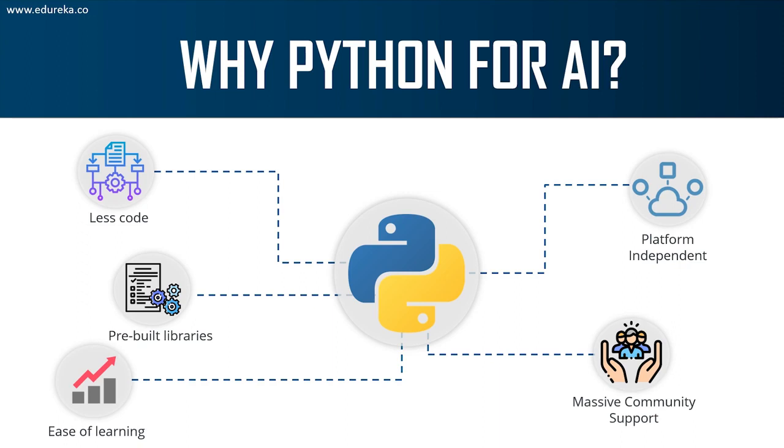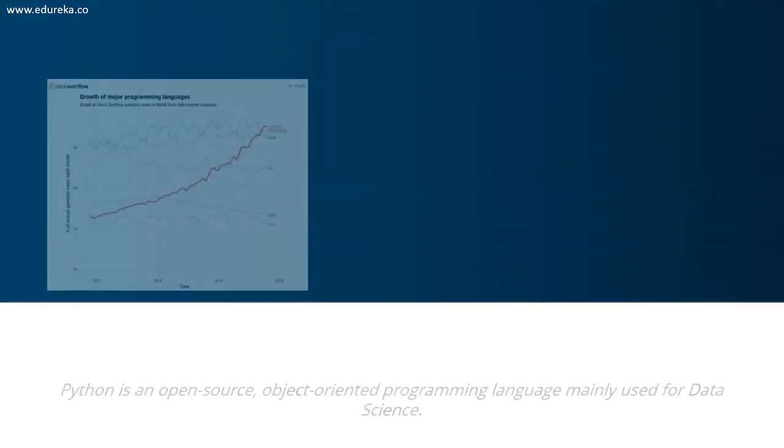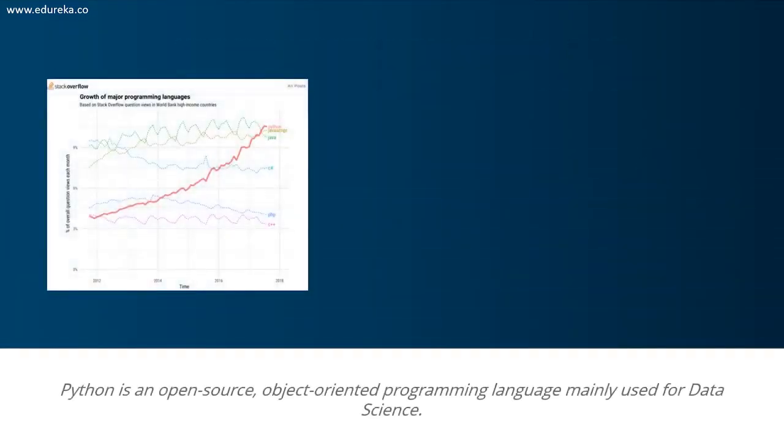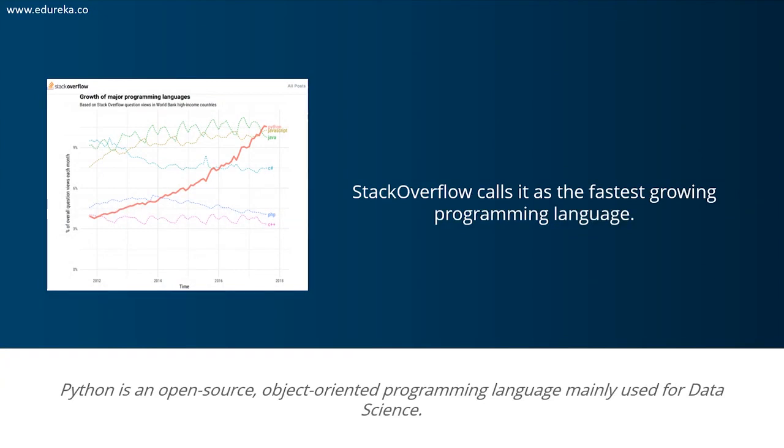So guys, these are a couple of reasons as to why Python is chosen for artificial intelligence. It's actually considered the most popular and the most used language for data science, AI, machine learning, and deep learning. To prove that to you, here is a stat from Stack Overflow. Stack Overflow recently stated that Python is the fastest growing programming language. If you look at the graph, you can see that it has taken over JavaScript and Java and C#, C++, and PHP, right? So Python is actually growing at an exponential rate, especially when it comes to data science